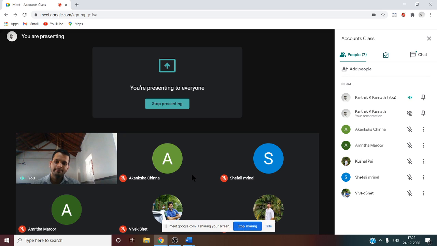Can anyone tell me what is unexpired insurance? Akamsha, Amrita, Kushal, Shifali, Vivek. Can you tell me now? What do you mean by unexpired?